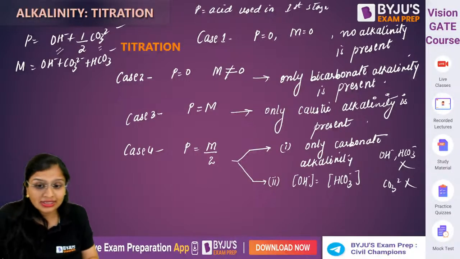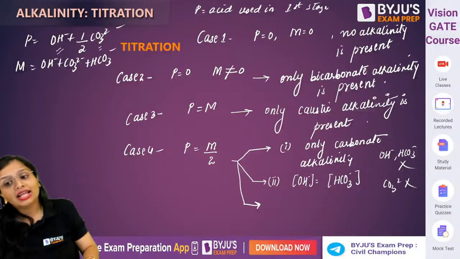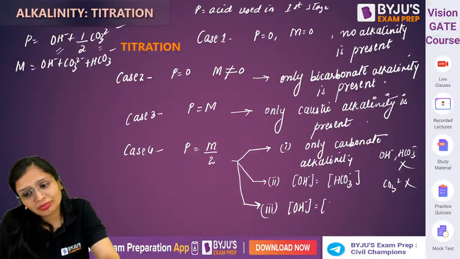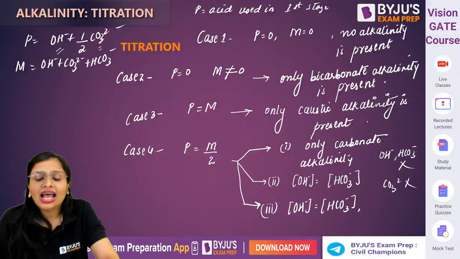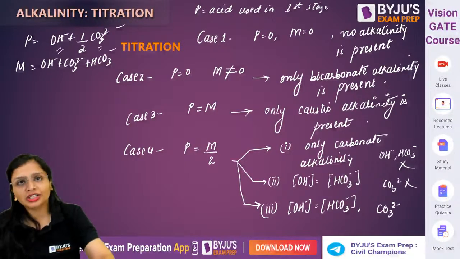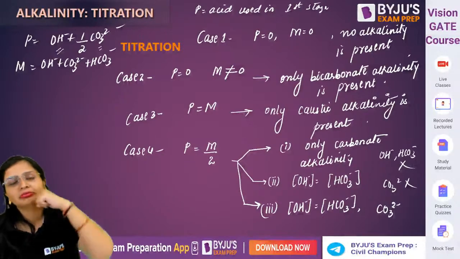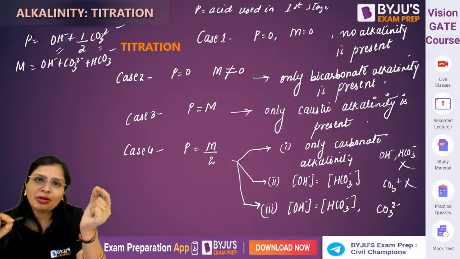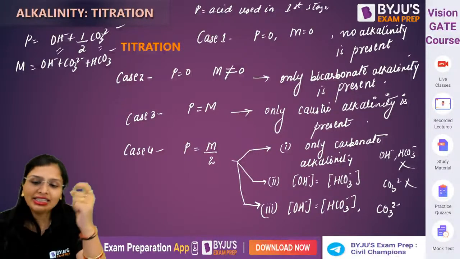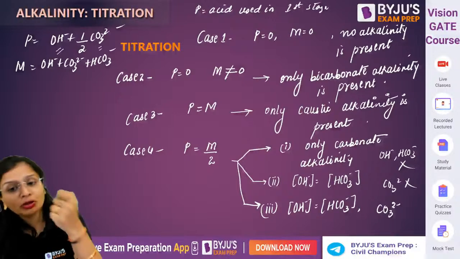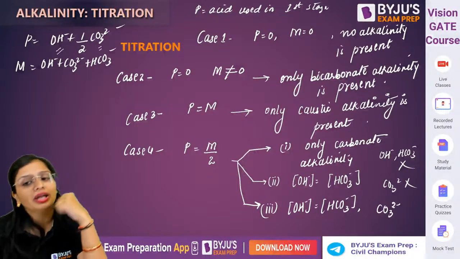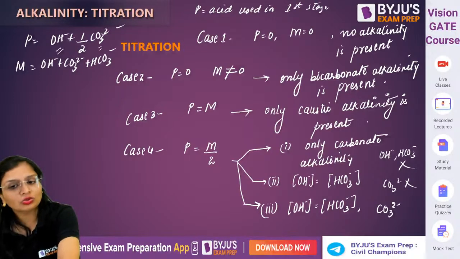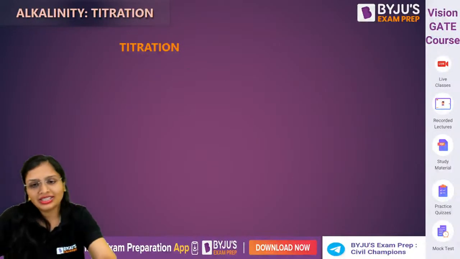Third case हो सकता है, this is again I am telling you, this is an MSQ question. It will be that OH minus and HCO3 minus is present in equal concentration and CO3 2 minus is also present, because CO3 2 minus को पहले स्टेज में भी सेम लगता है और सेकेंड स्टेज में भी सेम लगता है. So all these three conditions, only carbonate हो या OH minus और HCO3 minus हो, carbonate ना हो, और either OH minus HCO3 minus हो और carbonate भी हो, in all the cases you will get P is equal to M by 2. Okay. Now इसके बाद आप बोलोगे कि मैम जरूरी है कि या तो 0 हो, M हो, M by 2 हो, कुछ, it can't be like this.